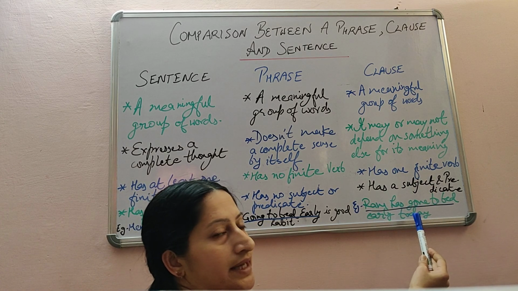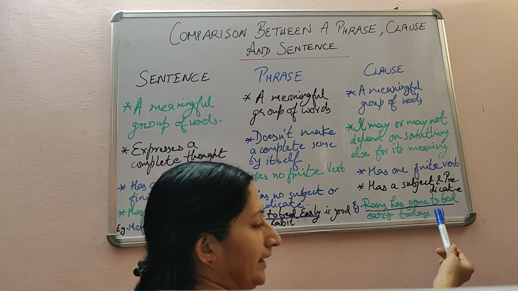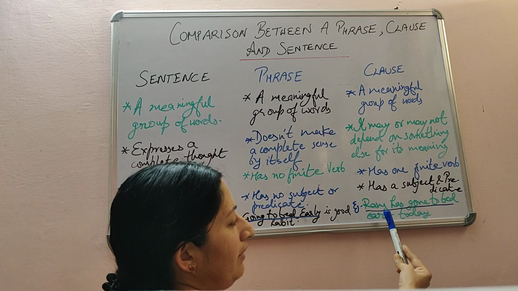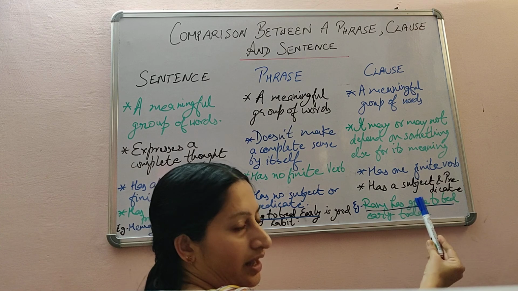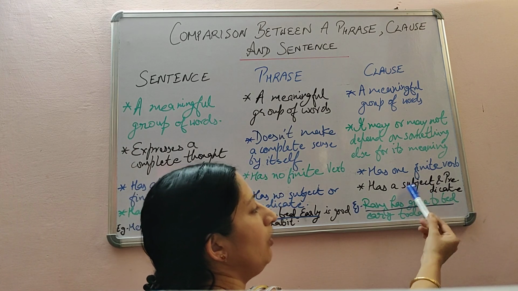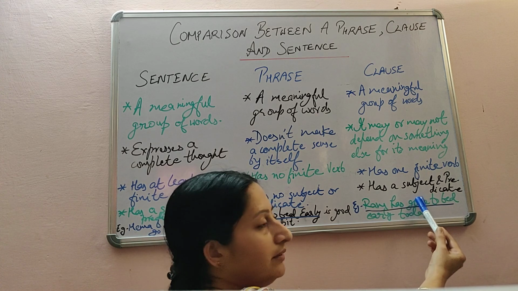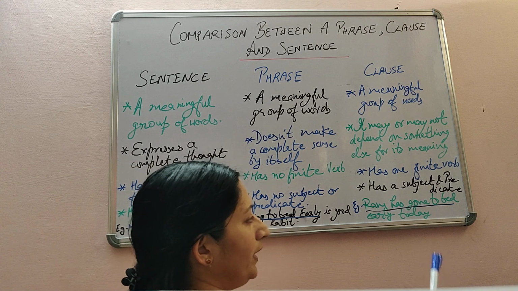When I say has gone, it is a perfect form. I can change it to Ram had gone, or Ram was going, or Ram is going. So this verb is actually a finite verb here. So I hope you have understood this.